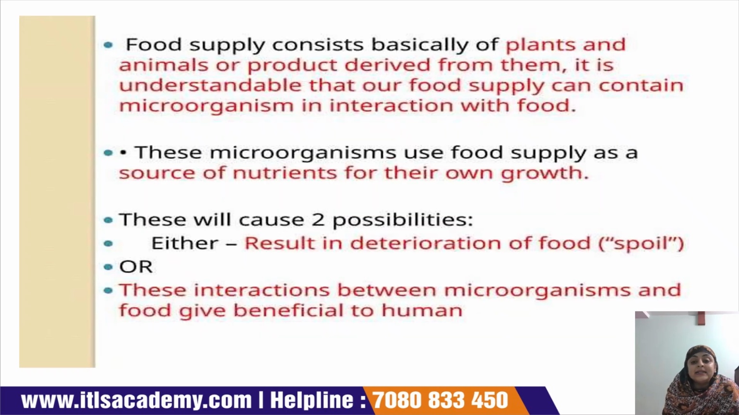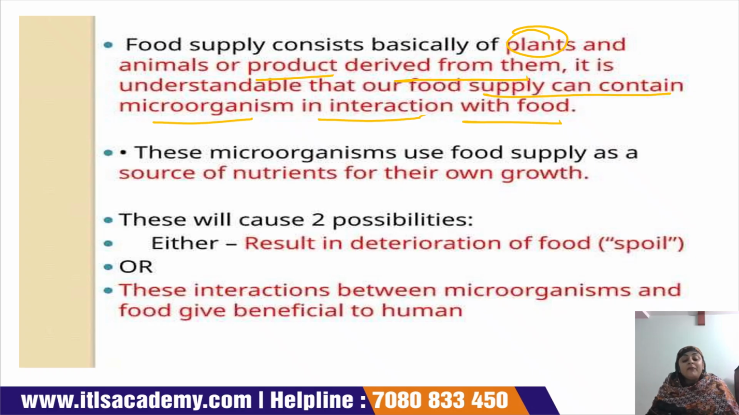Now the food supply consists basically of plants, animals, or products which are derived from them. Okay, so basically what is the source of food? The source of food is either plants or animals, or the products that we get from plants or animals. It is better understood when we discuss that the food supply contains microorganisms in interaction with the food. Okay, now in the food supply there is also involvement of microorganisms. So we have to understand how these microorganisms can affect the quality of the food product.